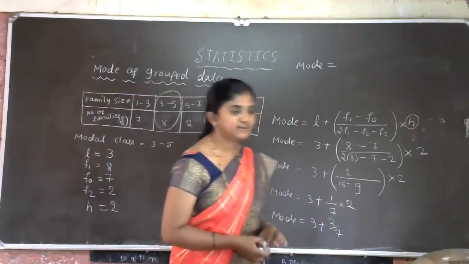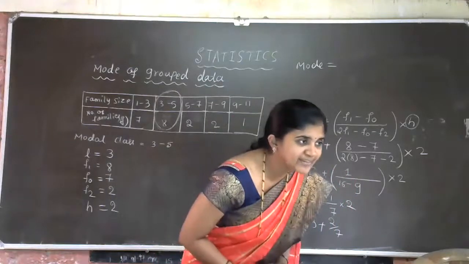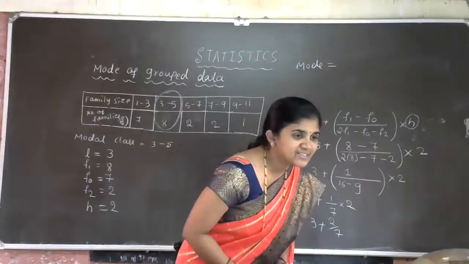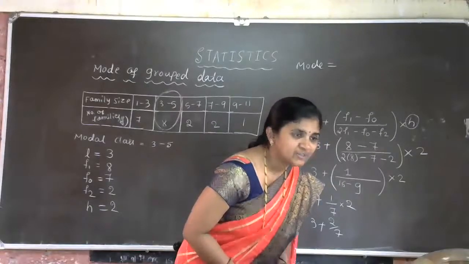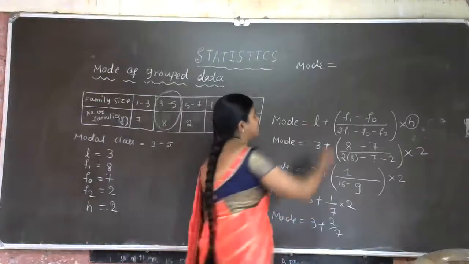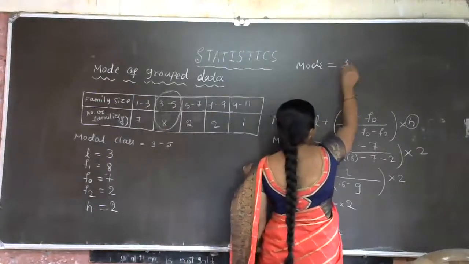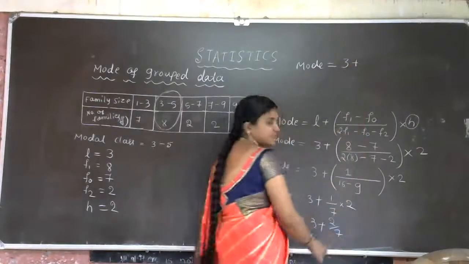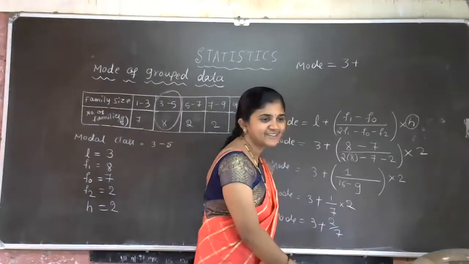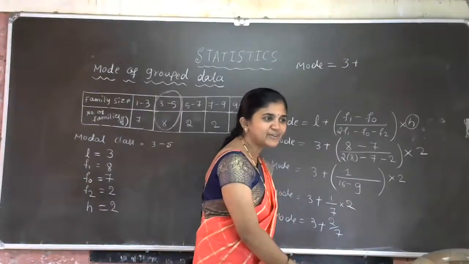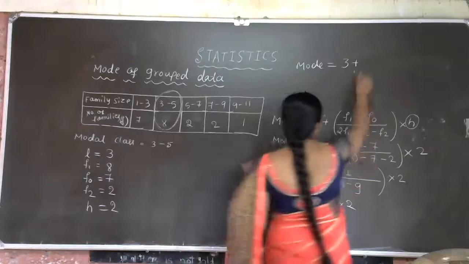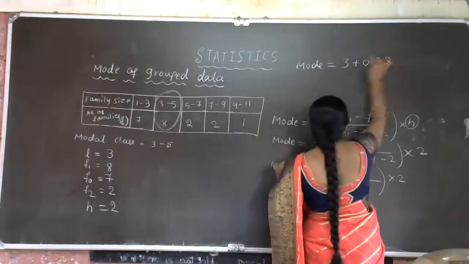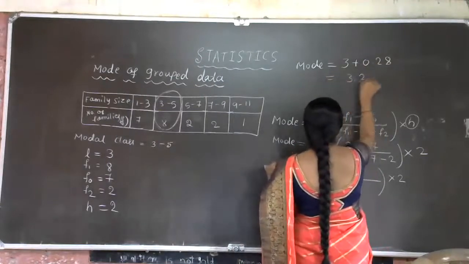Total answer is 3.28. Final answer is 3.28. Here 3 plus, what is the answer for 2 by 7, students? 0.28. Yes, 0.28, that is 3.28.